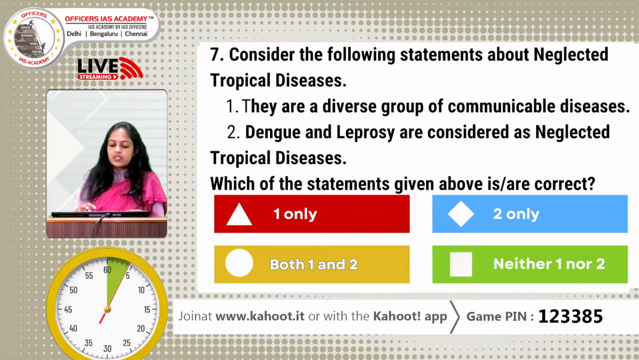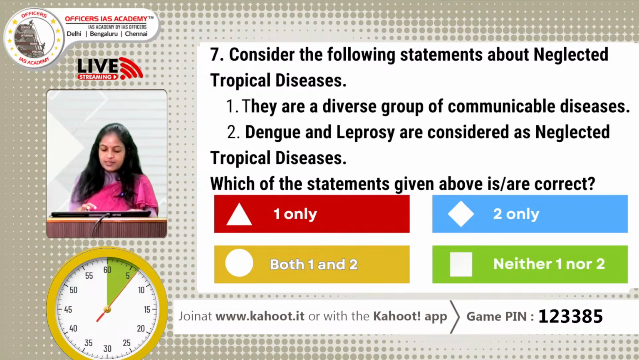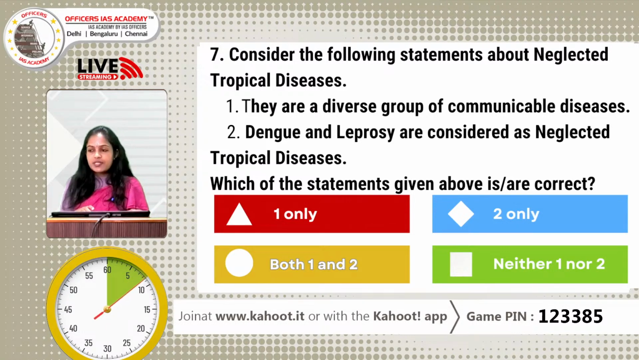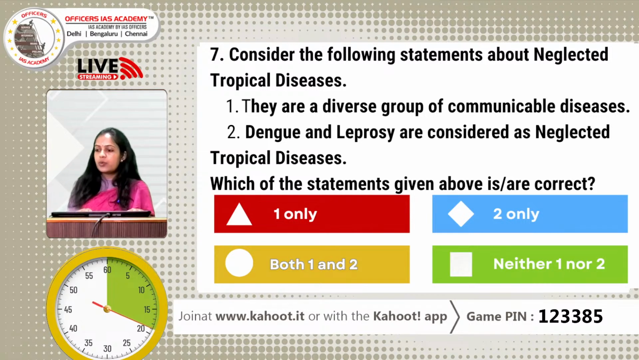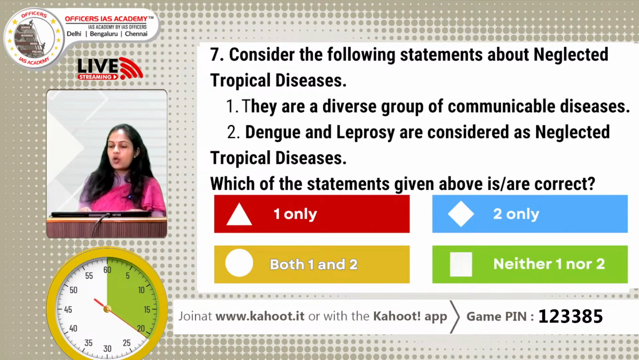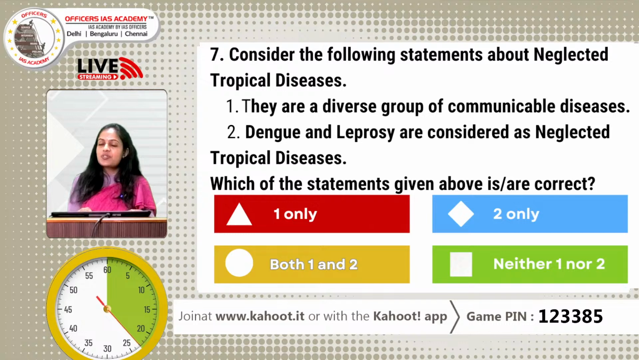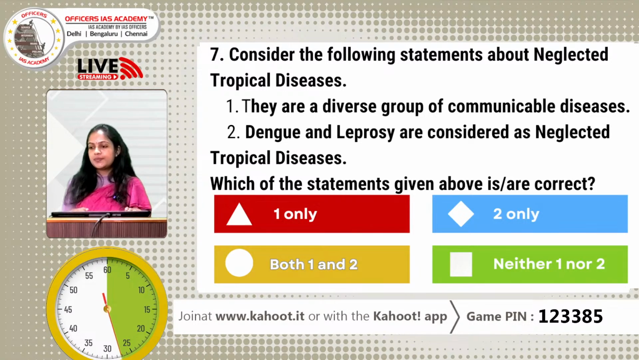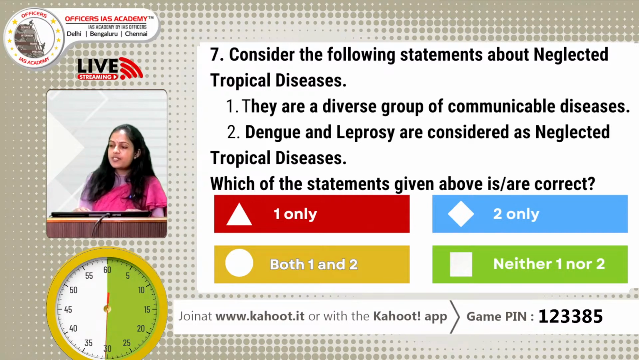Consider the following statements about neglected tropical diseases. Statement 1, they are a diverse group of communicable diseases. Statement 2, dengue and leprosy are considered as neglected tropical diseases. Which of the above statements is or are correct? Option A, 1 only. Option B, 2 only. Option C, both 1 and 2. And option D, neither 1 nor 2. The clock is ticking guys, come on. More responses are expected.